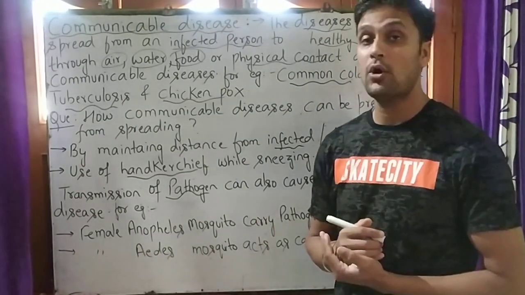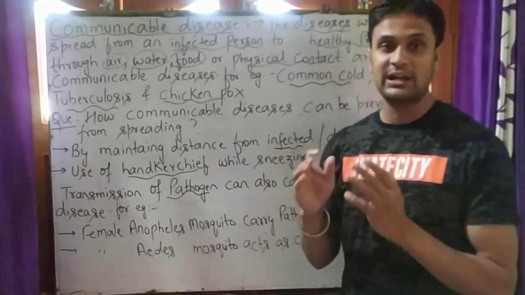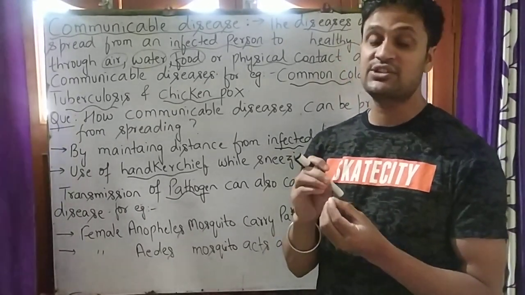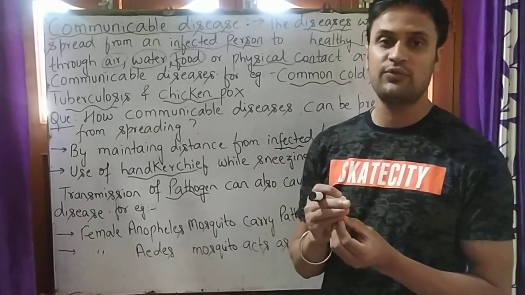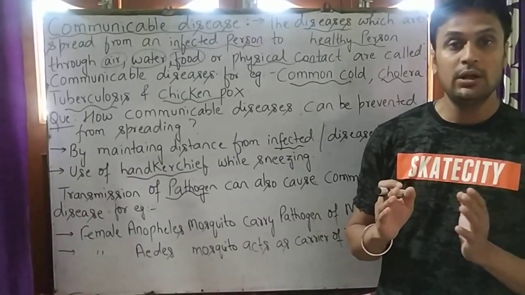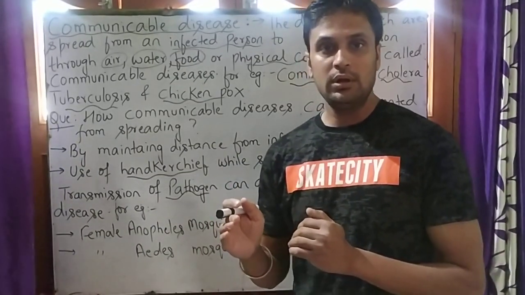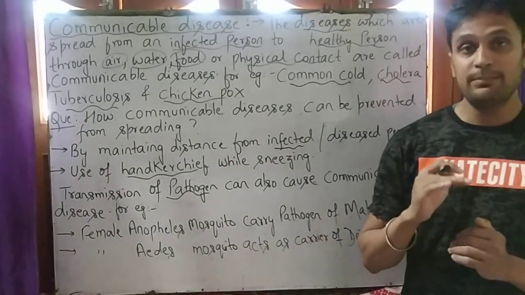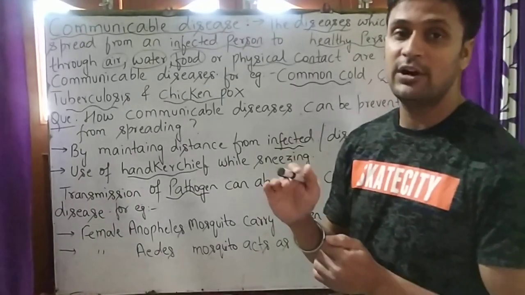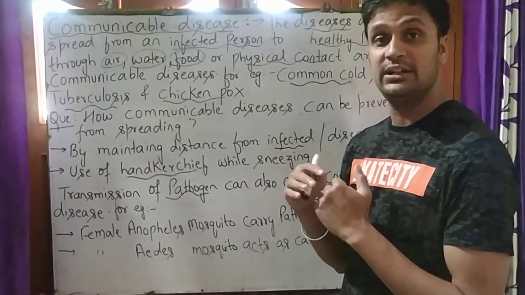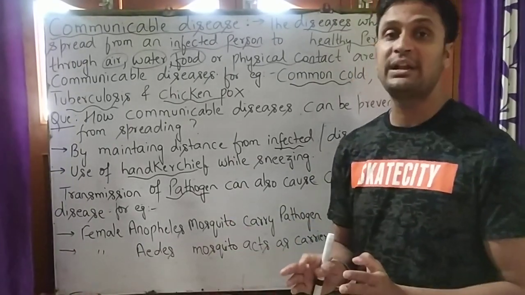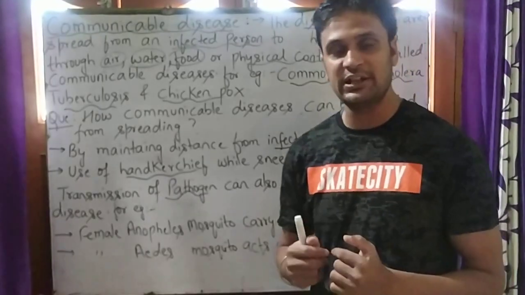When insects or houseflies sit on garbage or animal excreta, these pathogens stick to the bodies of houseflies. When these houseflies, the carriers of pathogens, sit on uncovered food, they transfer those pathogens to the food, and the food becomes unsafe for us.